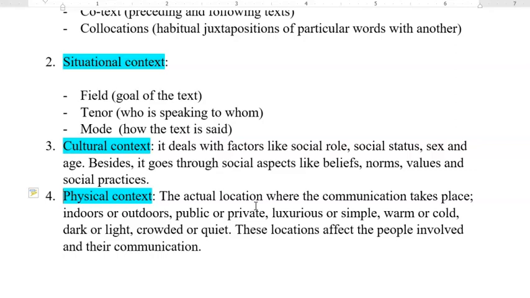And sometimes the physical context will force us to speak in some particular ways rather than in some other ways, whether we are in public places, for example, or in simple places.